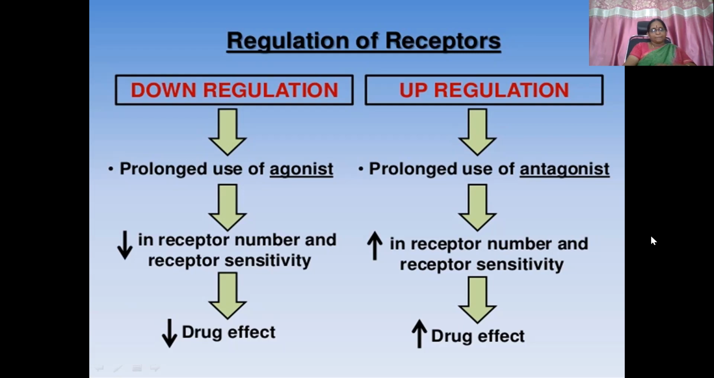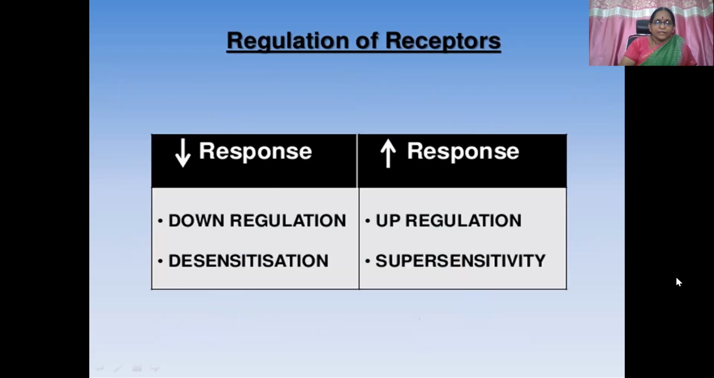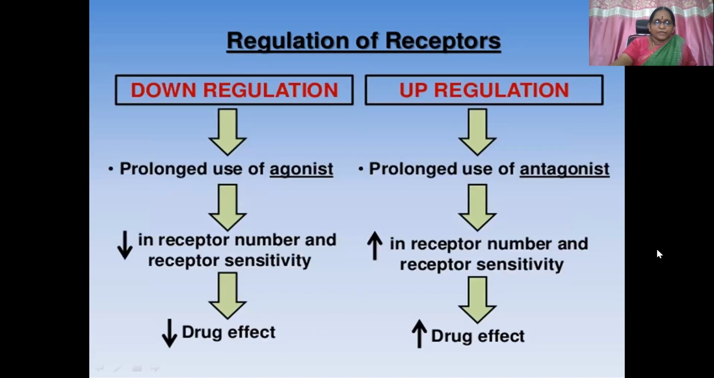Then downregulation and upregulation: downregulation is because of prolonged use of agonists, and upregulation is because of prolonged use of antagonists. So downregulation decreases receptor number and sensitivity, and upregulation increases number and sensitivity. So there is decreased drug effect or increased drug effect. With downregulation and desensitization, there is decreased response, and with upregulation and supersensitivity, there is increased response.